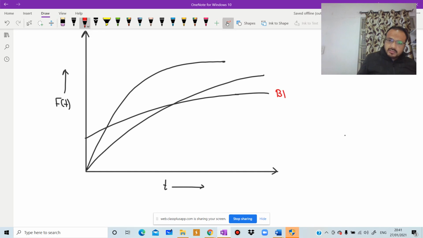It is for bypass, it is for perfect, and it is dead volume. And this is VB by V node. It is the fraction of bypass.